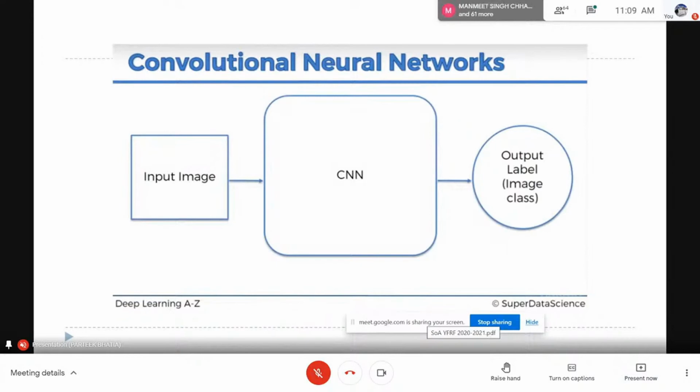So now we are at a stage where we are going to dig deep into the CNN model. We are going to discuss the internal architecture of CNN. If at any moment you feel any doubt, please feel free to interrupt me. And if you have any doubt up to this point, you can ask me any question.